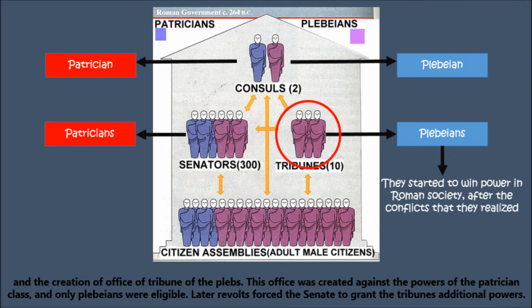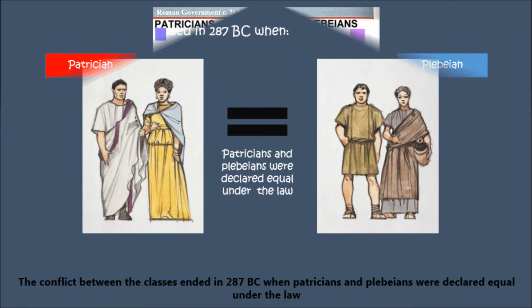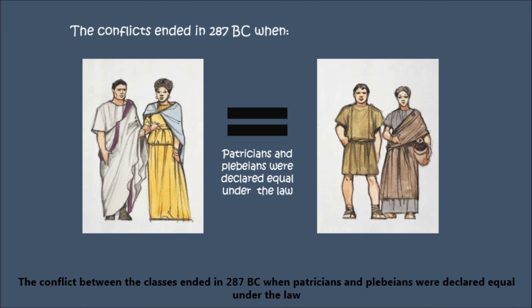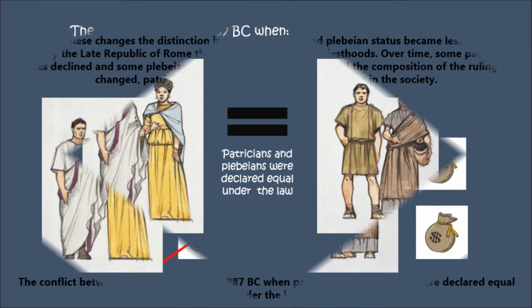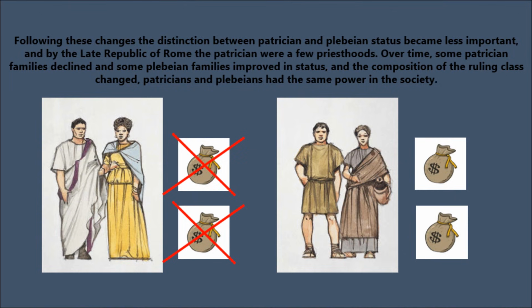Later revolts forced the Senate to grant the tribunes additional powers. The conflict between the classes ended in 287 before Christ, when patricians and plebeians were declared equal under the law. Following these changes, the distinction between patrician and plebeian status became less important, and by the late Republic of Rome, the patricians were a few priesthoods.